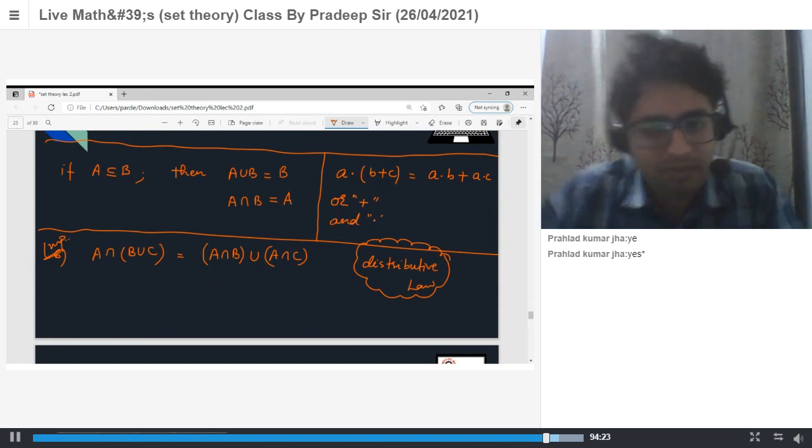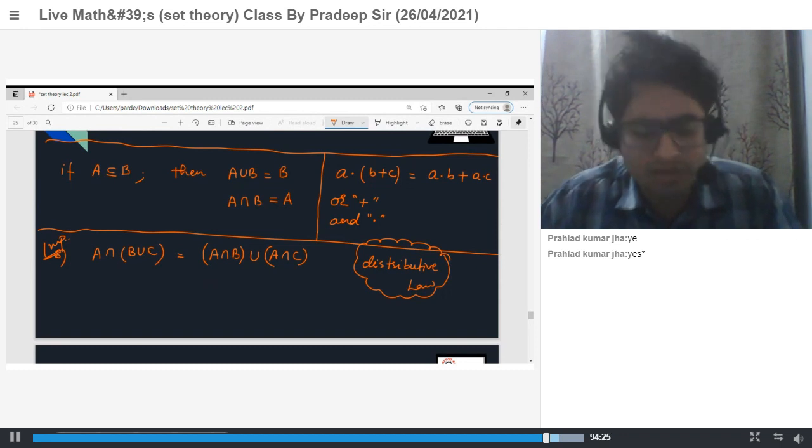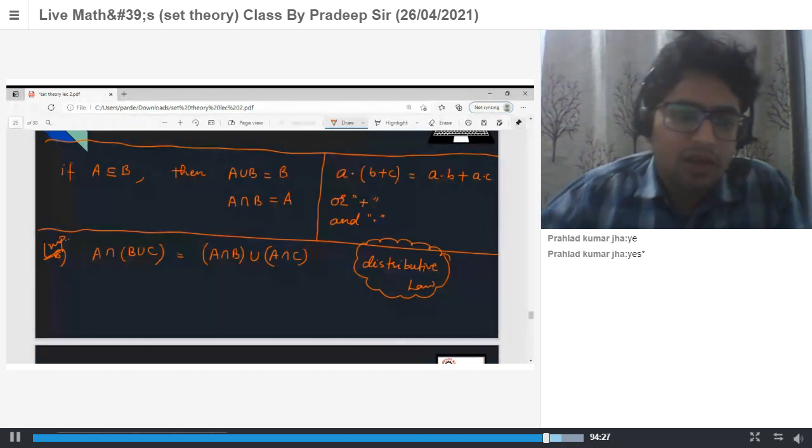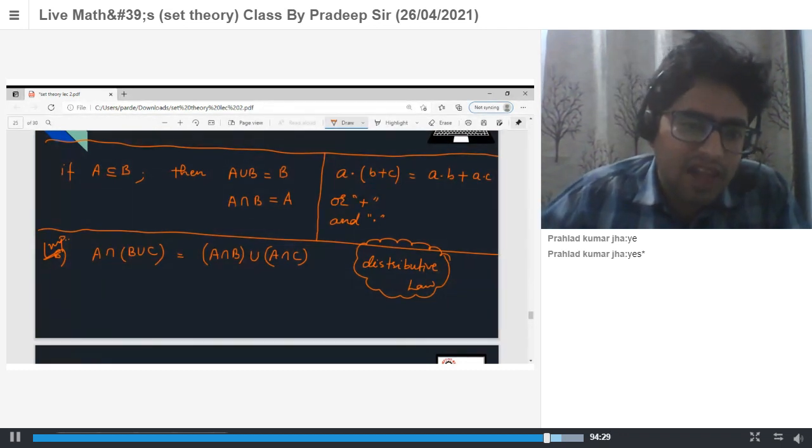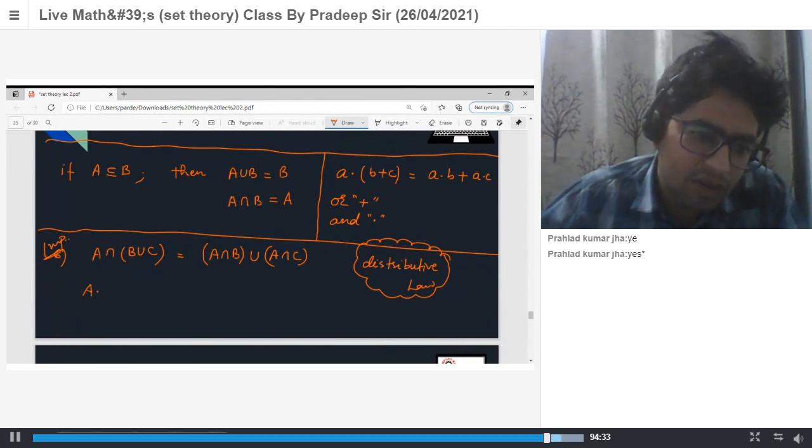If you don't know, it's okay. So intersection means AND means multiplication. Union means addition. So we can write this as A into B plus A into C. Yes or no?